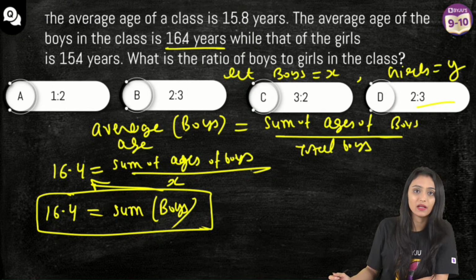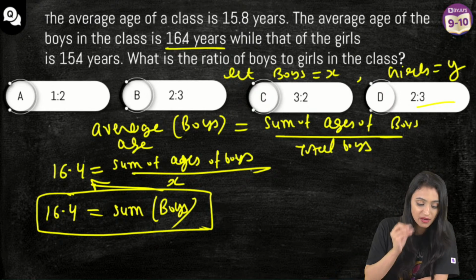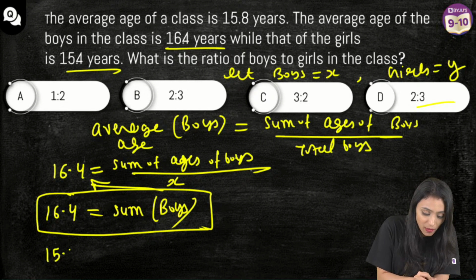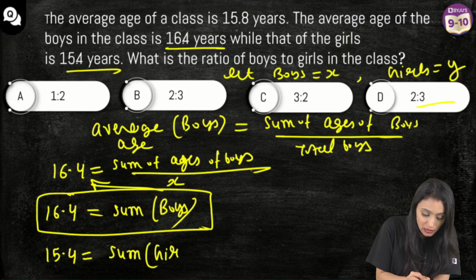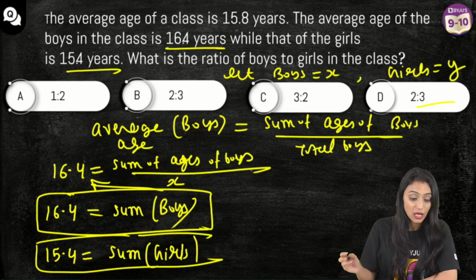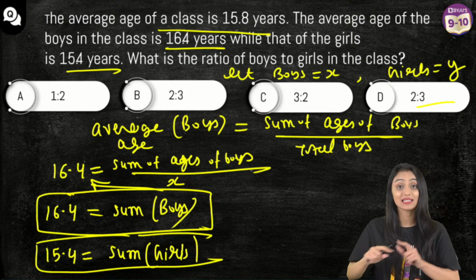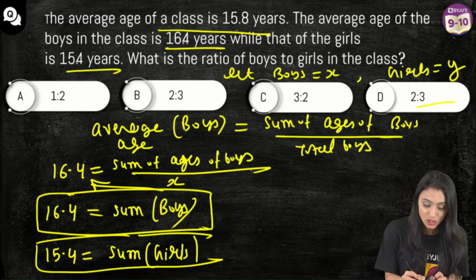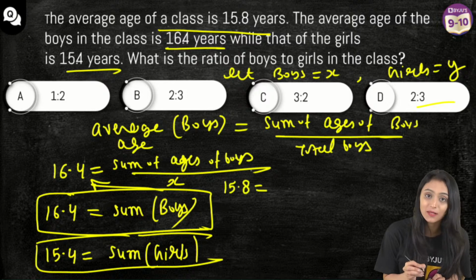In a similar manner, I'll solve for girls. The number of girls is y in the class, right? And their average age is 15.4. In a similar manner, that is going to be 15.4y, that would be the sum of ages of all the girls in the class. Correct? I have this data. Now the question says the average age of a class, the entire class comprising boys as well as girls, is 15.8.